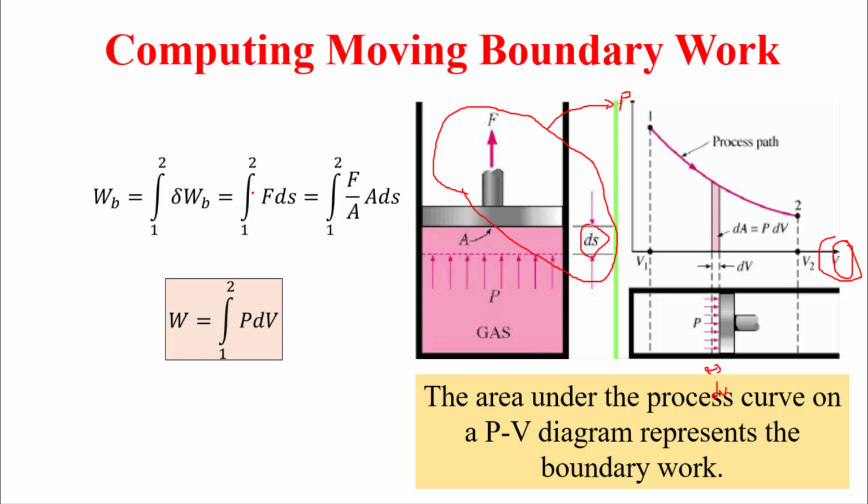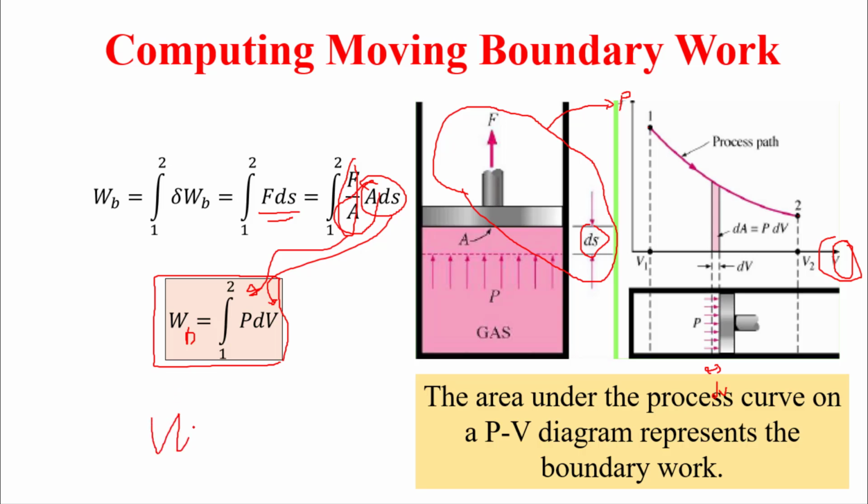we take the integration of F ds as I did earlier, and then multiply by A divided by A. This term you can name as pressure, and area multiplied by ds we can name as volume. So this equation represents the general form of boundary work. This is the definition: integration P dV.